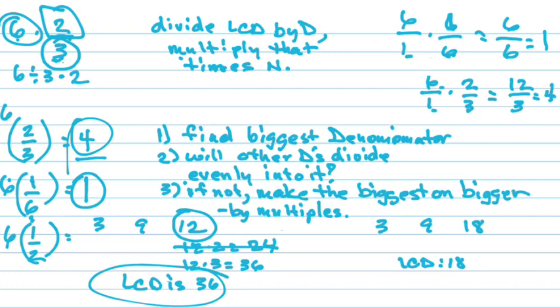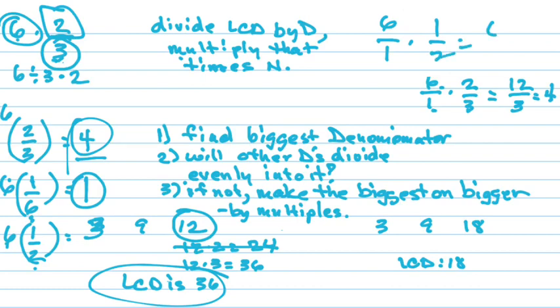Let's do this last one. 6 divided by 2 is 3, and 3 times 1 is 3. Or the other way: 6 over 1 times 1 over 2 is 6 over 2, which is 3. Same thing.